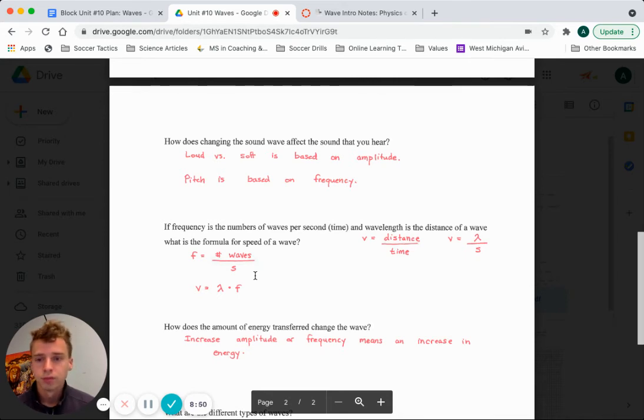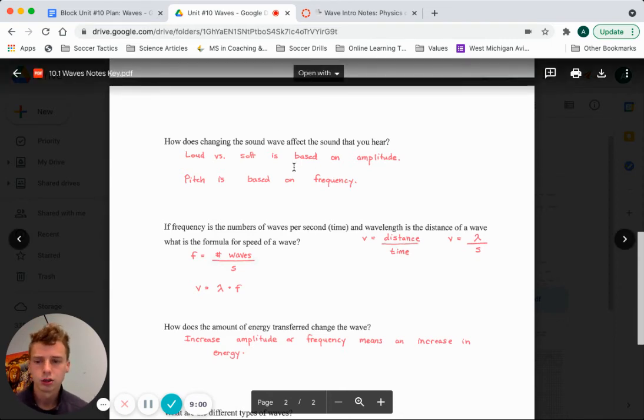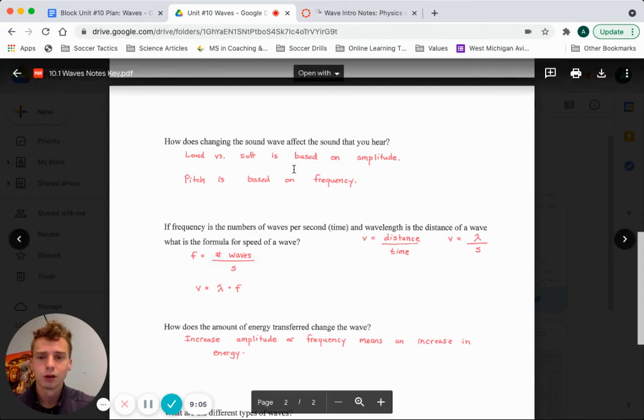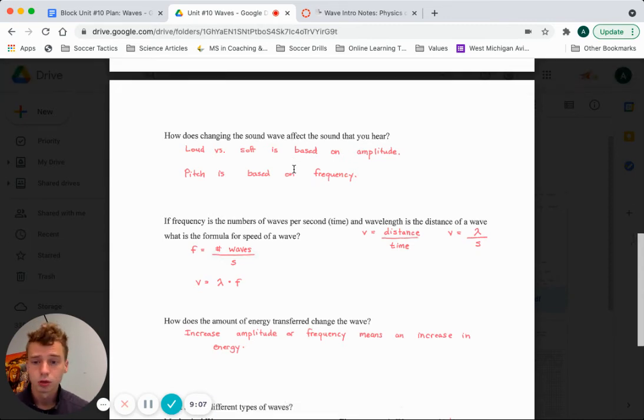and the smaller the amplitude, the softer the sound will appear to you. Pitch, how high or low something sounds, is based off the frequency of that sound. So hopefully those are things you started to notice as you worked through those sound explorations. But I really wanted to touch on those now. Next, connection to previous units, so velocity and then energy.